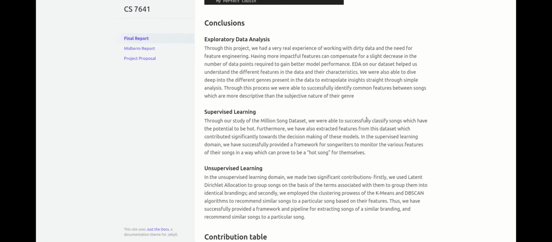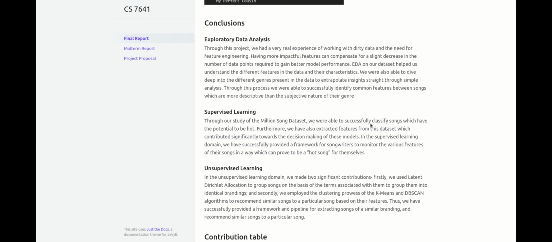And in conclusion, during our project, we encountered dirty data and realized the importance of feature engineering. We found that having impactful features can compensate for a decrease in data points, leading to better model performance. Exploratory data analysis helped us understand the characteristics of different features in our dataset, and we were able to identify common features between songs that were more descriptive than their genre.